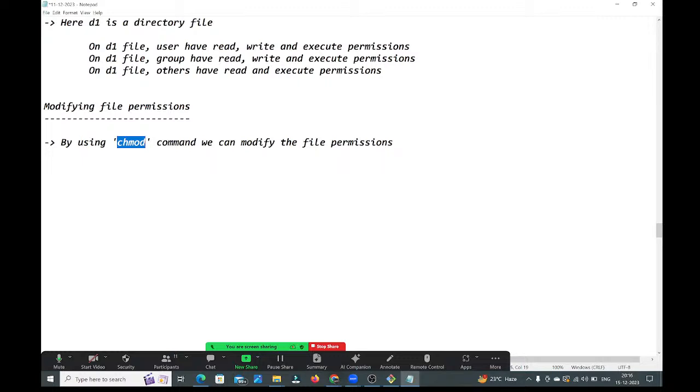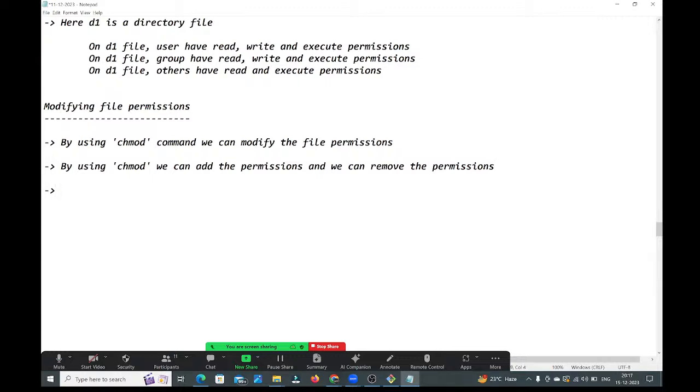Here we have two things, guys. You can add the permissions and you can remove the permissions also. You can change the permissions, like adding and removing, by using this same chmod command. By using chmod, we can add the permissions and we can remove the permissions also, guys.